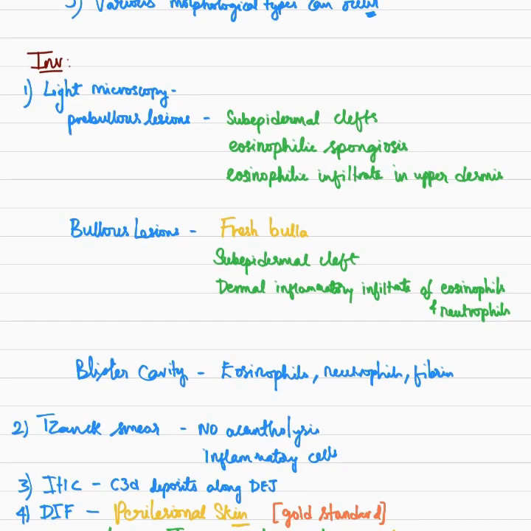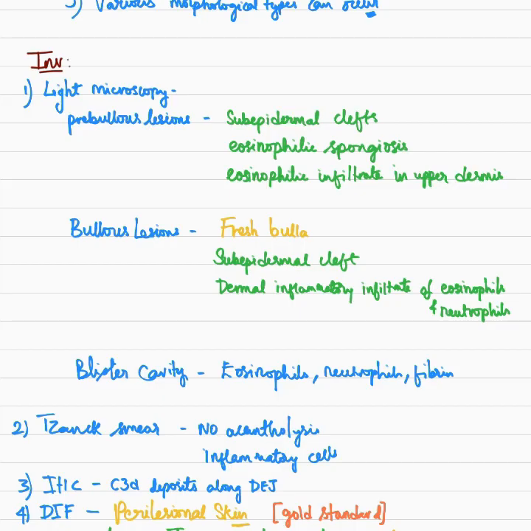Coming to investigations, first is light microscopy. So pre-bullous lesions, that is the urticarial-like or the dermatitis-like lesions, they show subepidermal clefts along with eosinophilic spongiosis, and in certain cases eosinophilic infiltrate in the upper dermis can also be present. So presence of eosinophils is a hallmark feature of bullous pemphigoid.